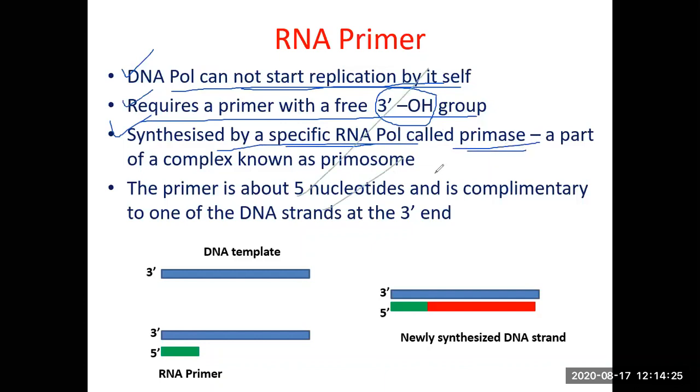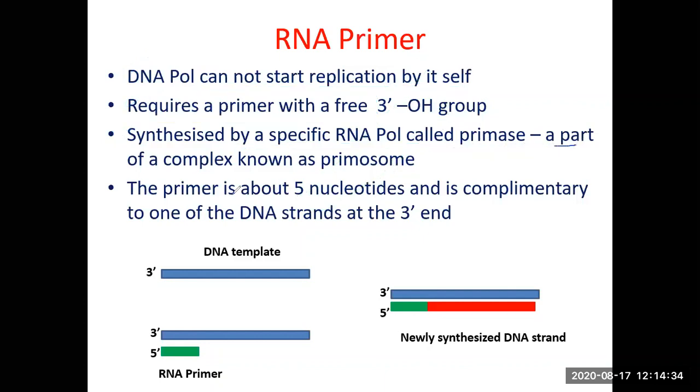This RNA polymerase, which synthesizes the primer, is called primase, and it is a part of a complex known as the primosome complex. And typically in a bacterial cell, this primer is about 5 nucleotides long and is complementary to one of the DNA strands, the template strand at the 3' end. So for example, this is one DNA strand which is serving as a template. This is the 3' end. Obviously this is going to be the 5' end.